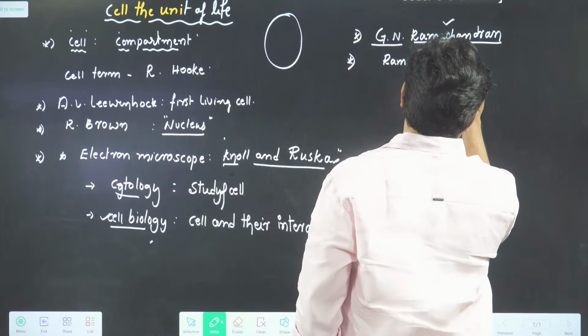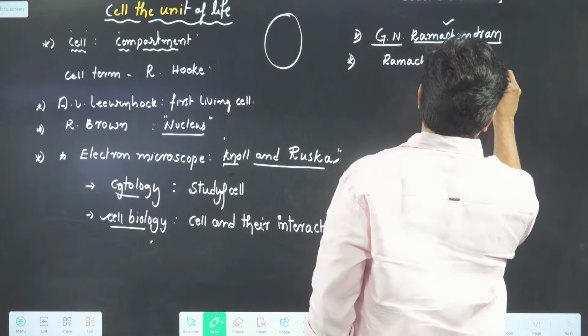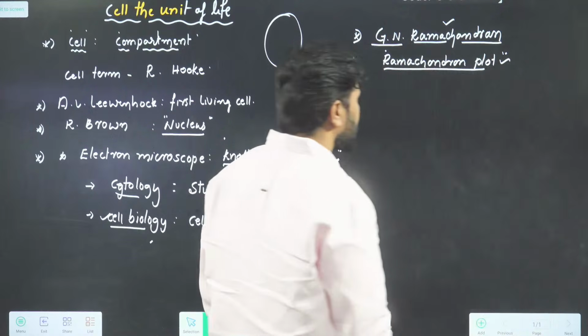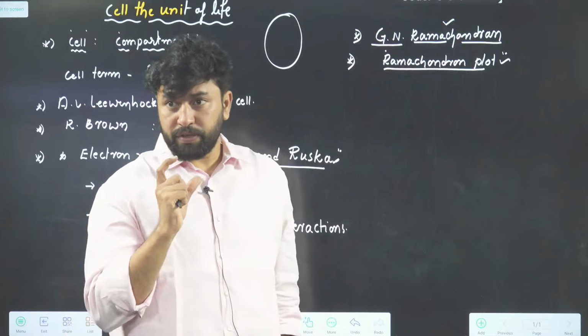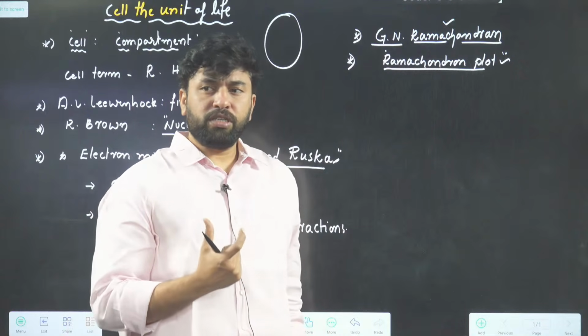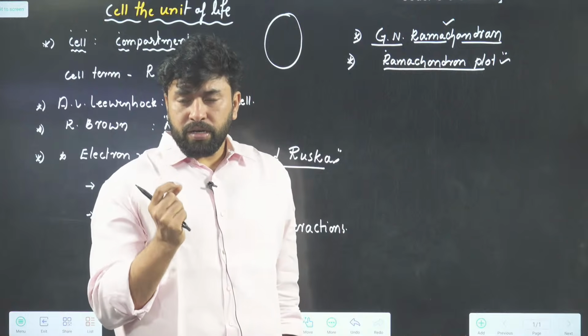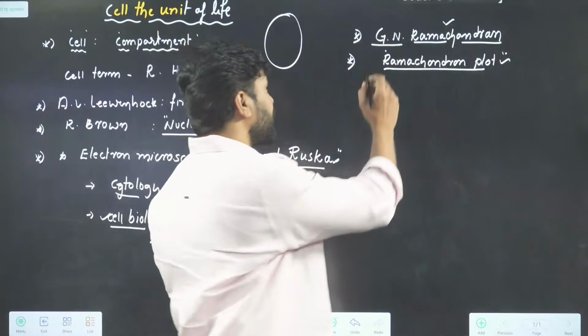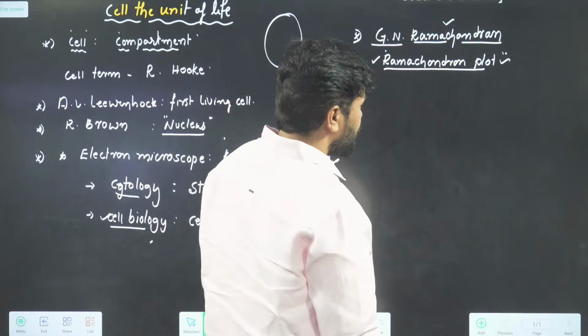Ramachandran plot. This is a mode of understanding conformational biological things. For the first time in conformational analysis, some kind of concept was introduced by a scientist, that is our Ramachandran plot.